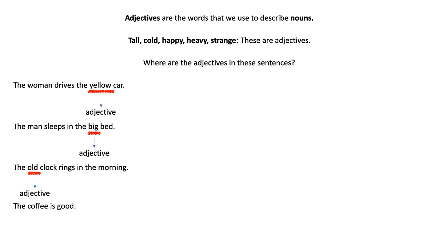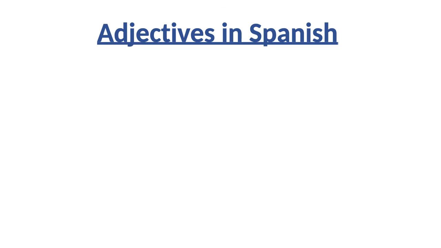And how about the coffee is good? Well, good is our adjective here, right? It gives us some information about the coffee, some very important information, because drinking bad coffee is quite terrible, right? So that is what adjectives do. They describe nouns, okay? With that said, let's move on to adjectives in Spanish, okay?